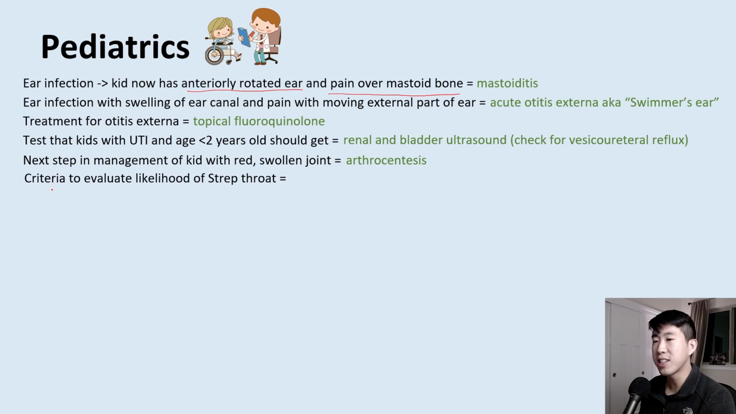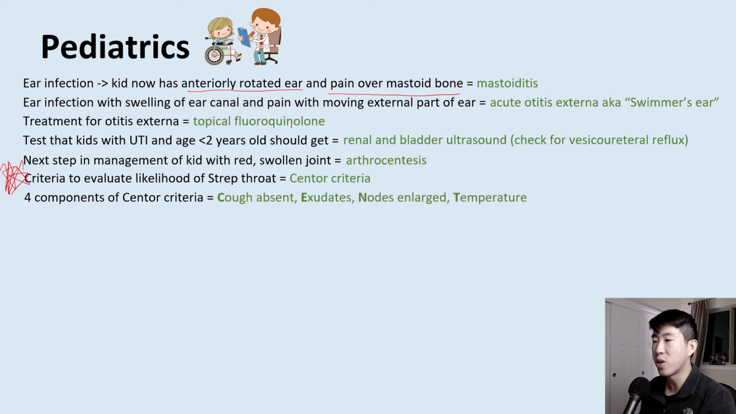What is criteria that can be used to evaluate the likelihood of strep throat? That's called the Centor criteria. Very important to know because we also use this in the adolescent and adult population. And the 4 components of Centor criteria is actually an acronym. So it's cough absent, exudates on their tonsils, enlarged nodes, and a temperature. So Centor, the CENT, is basically all the components of the mnemonic.